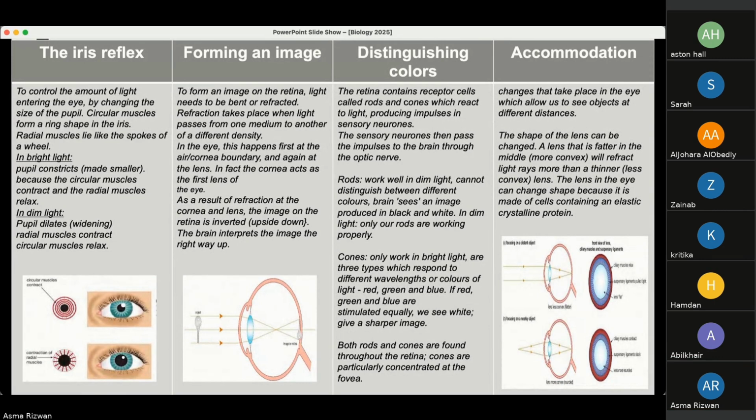The shape of the lens can be changed. A lens that is fatter in the middle, which makes it more convex, will refract light rays more than a thinner lens. The lens in the eye can change shape because it is made up of cells containing an elastic crystalline protein.